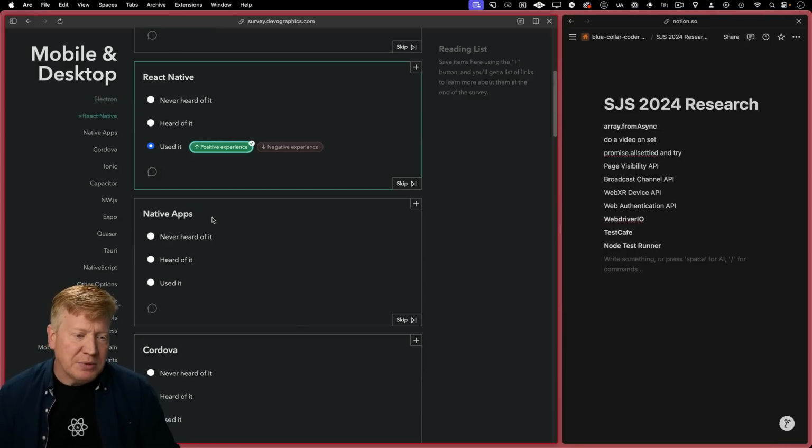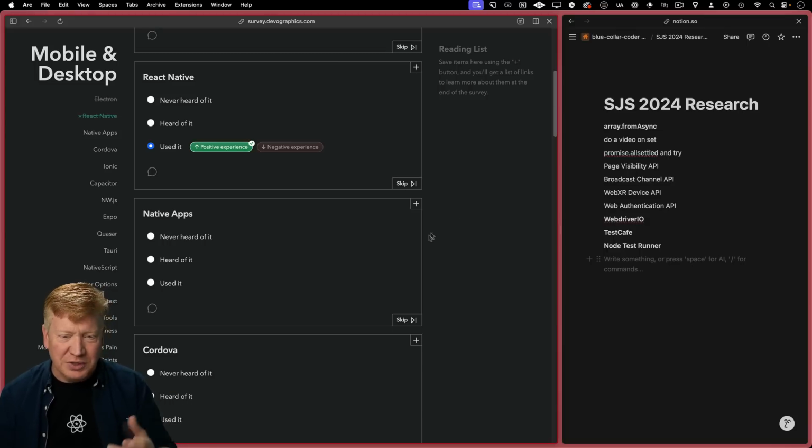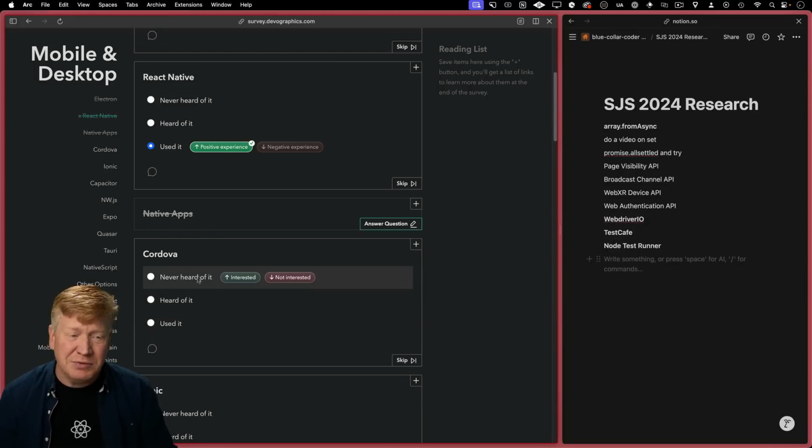Oh, native apps. What do you mean? I don't even know what you mean. To be honest, what does that mean? Like my native apps, like on my phone? Yes, I use native apps on my phone. I'm just gonna skip that, unless that's the product name of something, I don't know.